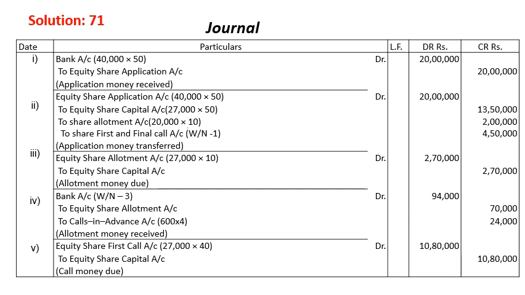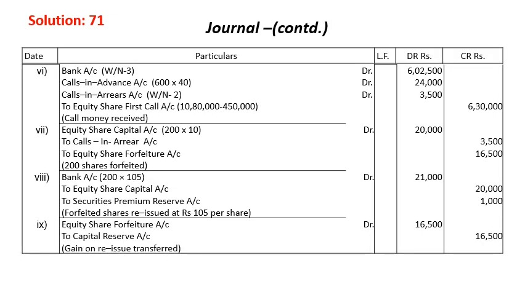Now first call money: equity share first and final call account debit, that is 27,000 into 40, to equity share capital, that is 10,80,000, and we received only, as per workings number 3, 6,02,500, and calls in advance, 600 into 40, is adjusted here. There is a calls in arrear of 3,500 as per workings 2. So total money we got over here after adjustment of 4,50,000 is 6,30,000.